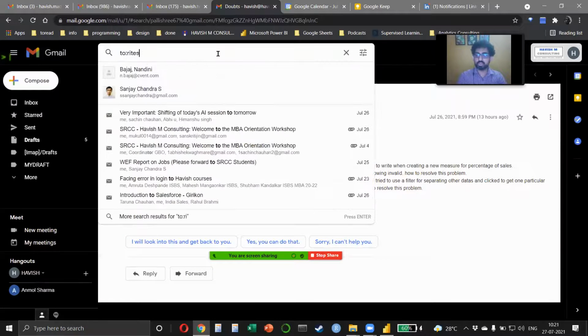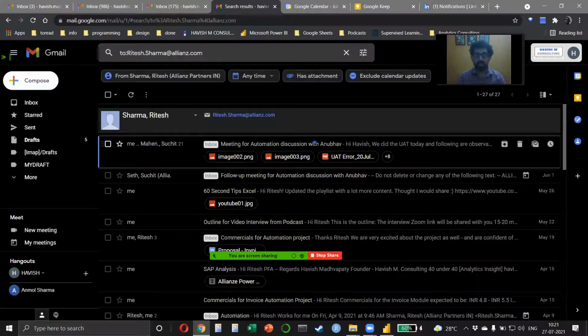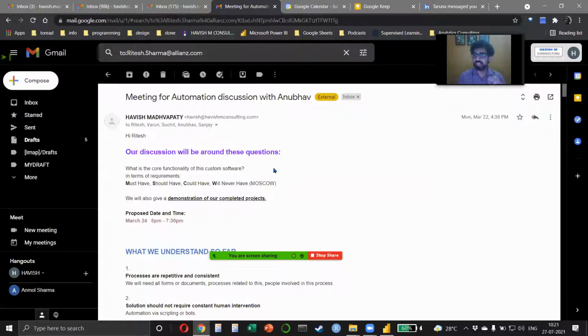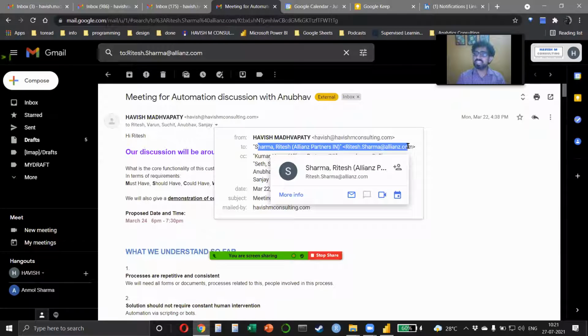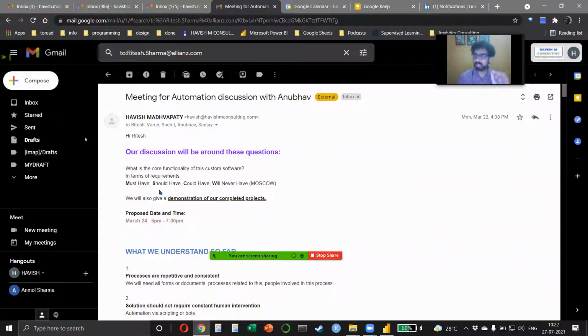Just one last example to show you how these professional emails are drafted. Do you see this? What is the context that is not important? This is a project with, you know Anubhav, right? Already. And you know Sanjay as well. So Ritesh is the CFO of Allianz Partners. And look at the way I've drafted the email. Look at the small things. I say, hi, Ritesh. Then I make the heading very bold in a different color. Why? So that he very clearly understands that, okay, this is not just a normal sentence. This is Havish telling me that this is what the questions will be discussed, right?